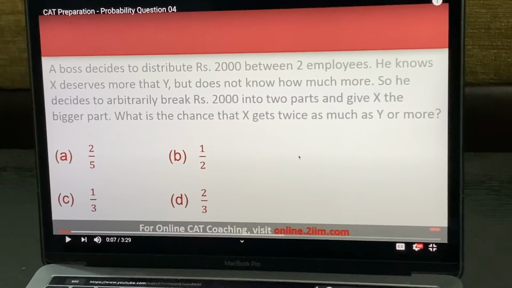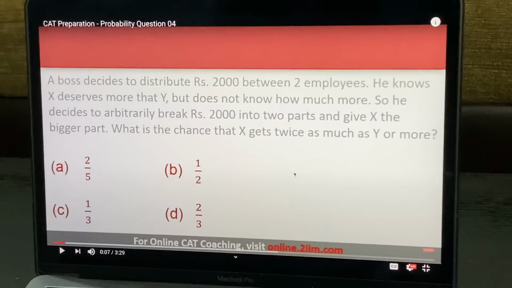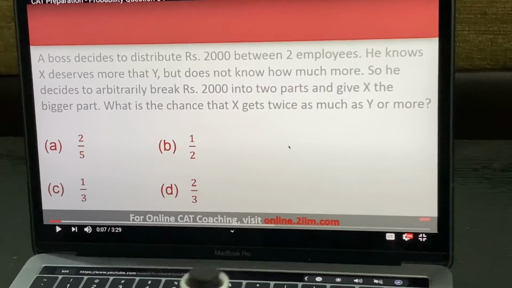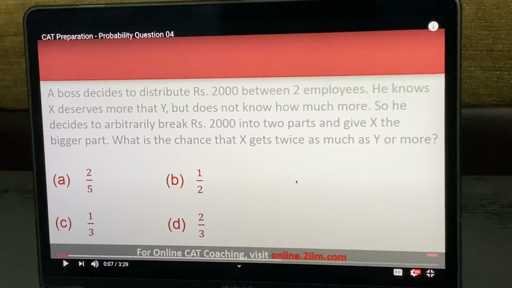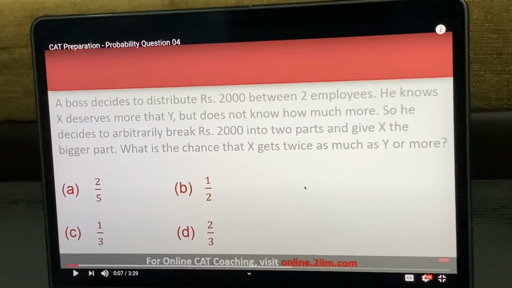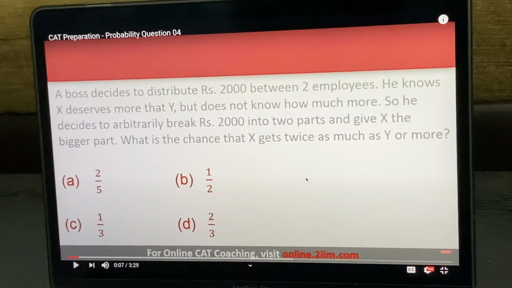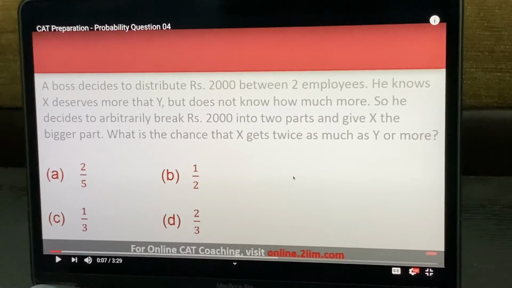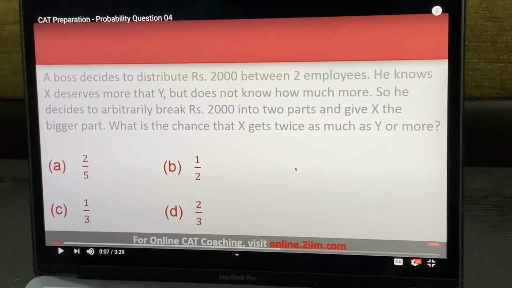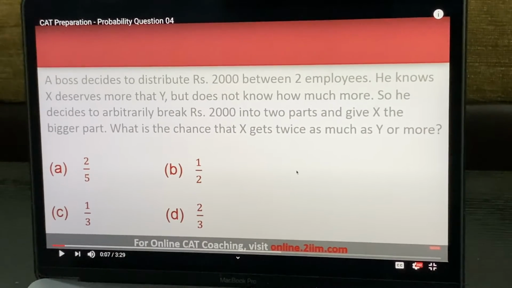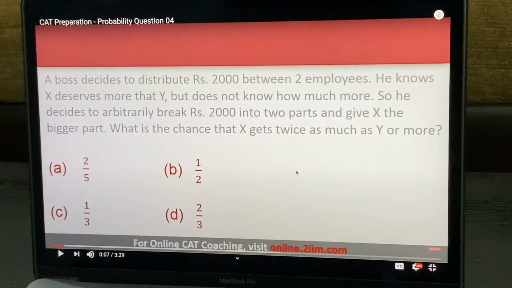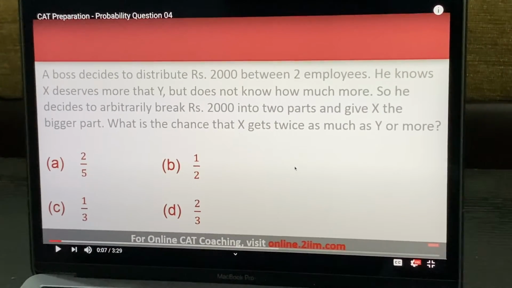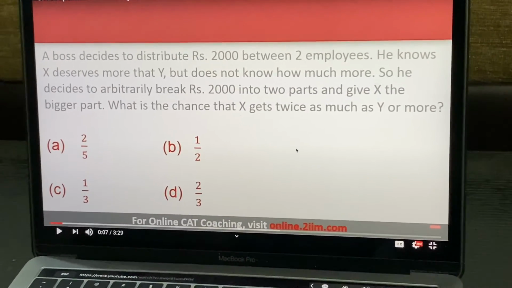You can, by the way, pause the video right now and try to solve this question yourself. I hope you have done that. Now let's solve the question. It says a boss decides to distribute rupees 2000 between two employees. He knows X deserves more than Y but does not know how much more. So basically X and Y are the two employees. He decides to arbitrarily break rupees 2000 into two parts and give X the bigger part. What is the chance that X gets twice as much as Y or more?